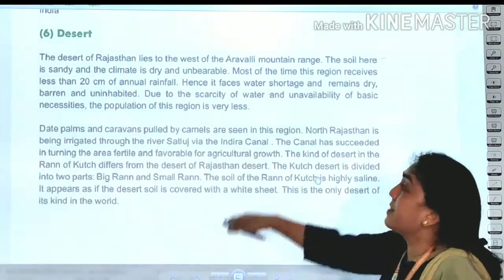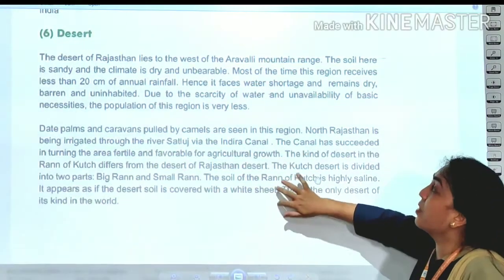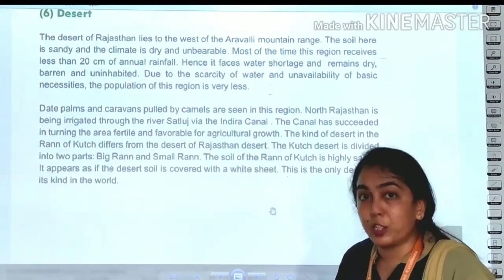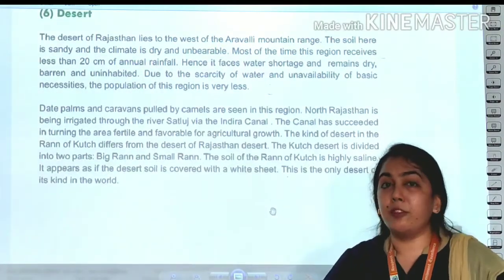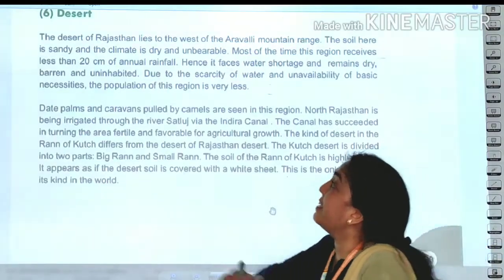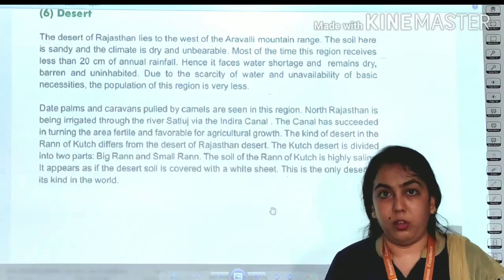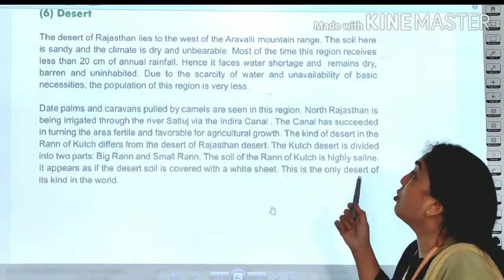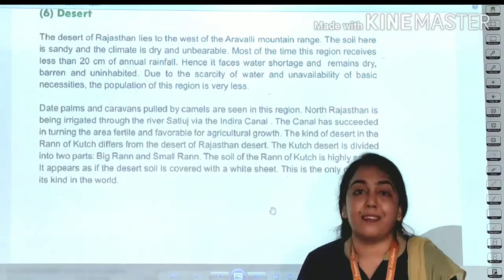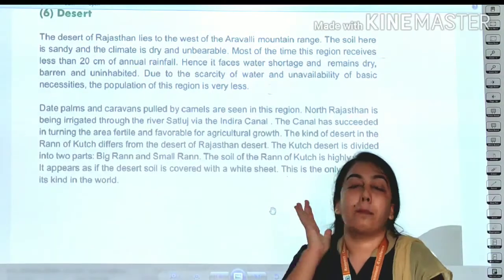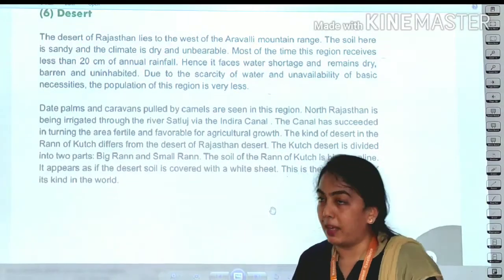Most of the time this region receives less than 20 centimeters of annual rainfall. Rainfall is very less as it faces water shortage. There will be a big shortage of water because rainfall is not there, and if rainfall is not there, the land will be dry, barren and uninhabited. Means people mostly do not settle down there. Due to the scarcity of water and availability of basic necessities, why do people not try to settle down there? Because there is no water, no natural resources, and so the population will be very low.